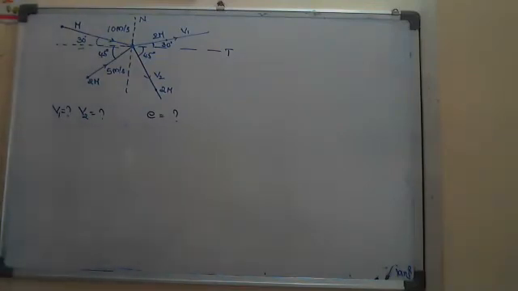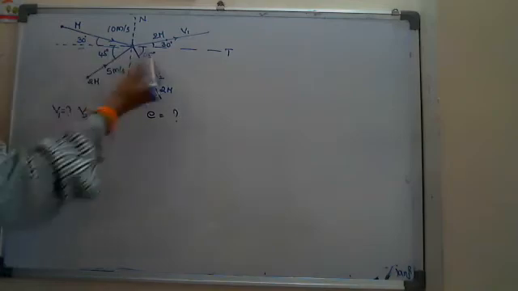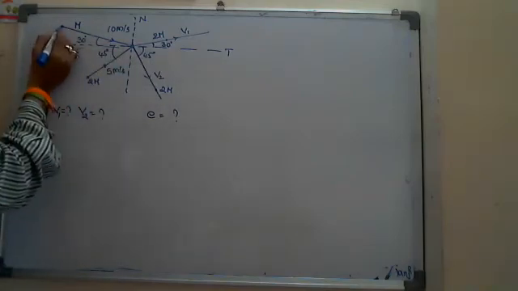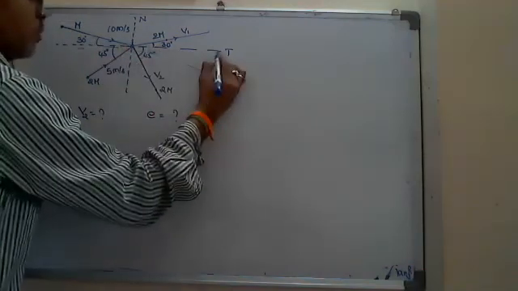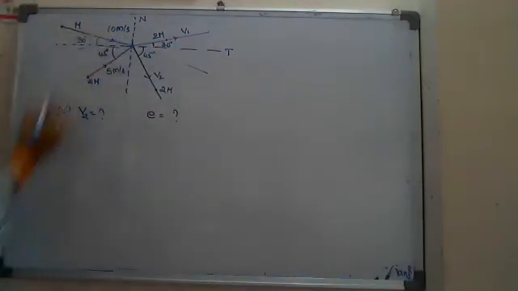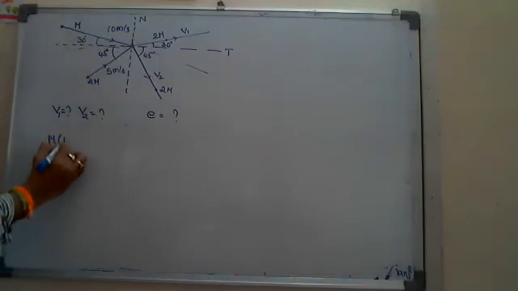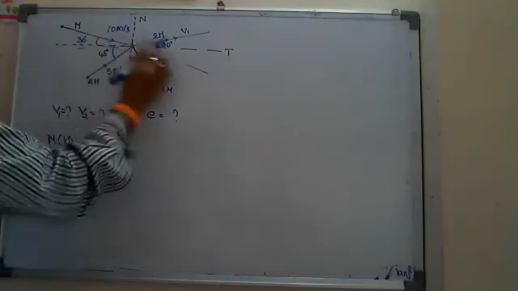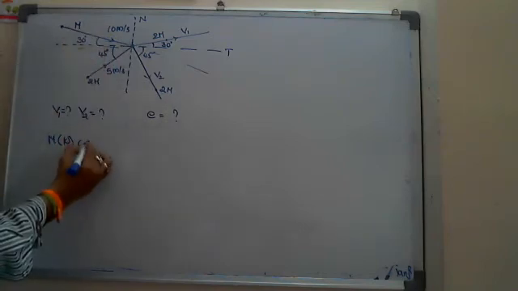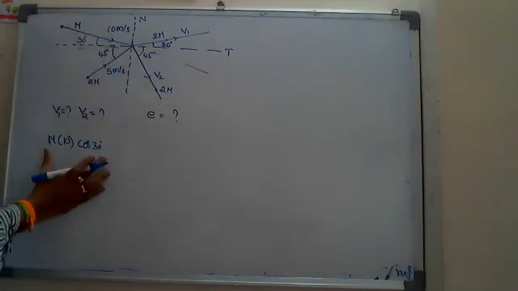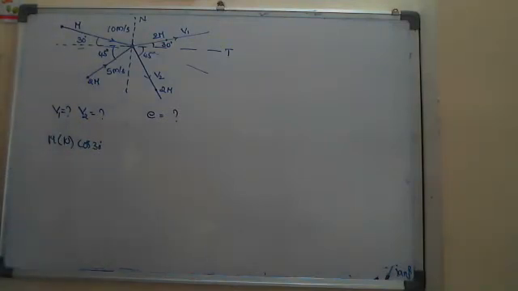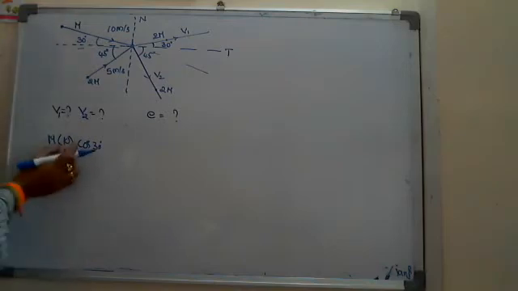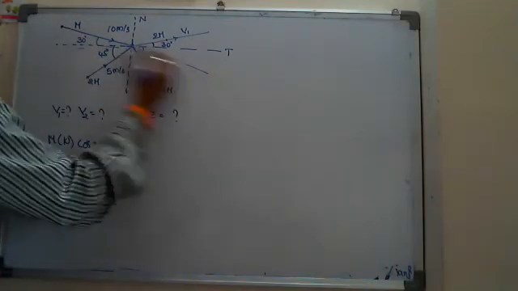So here, look at the collision. Before and after means just resolve the components. Here it will come in the downward direction, so it will come in the positive x-axis direction. So m1 u1 cos theta, meaning cos 30 degrees. I'm applying the law of conservation of linear momentum, because any type of collision obeys the law of conservation of linear momentum first. So m into 10 into cos 30 in this direction.